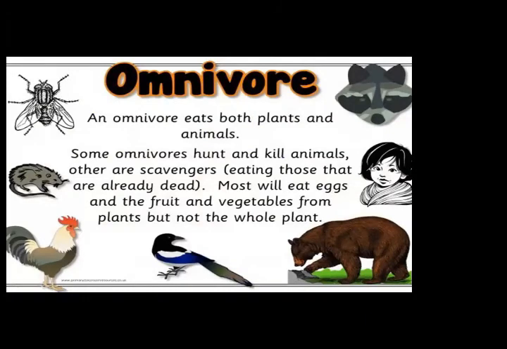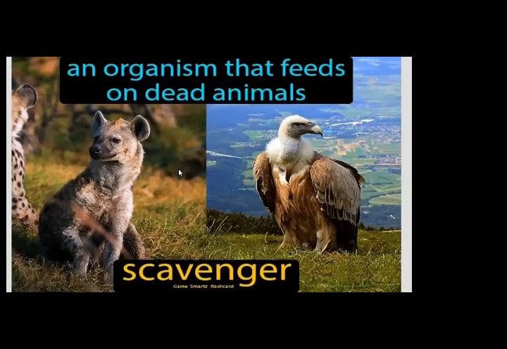Omnivore. Omnivores are living organisms that eat both plants and animals. This is the definition of omnivores, and the example of an omnivore is a human being. Scavengers are organisms that feed on dead animals. These are scavengers.